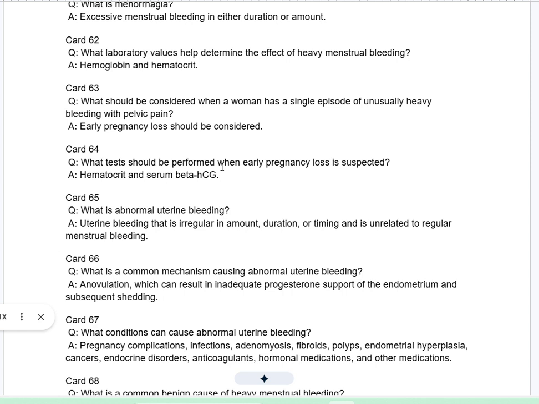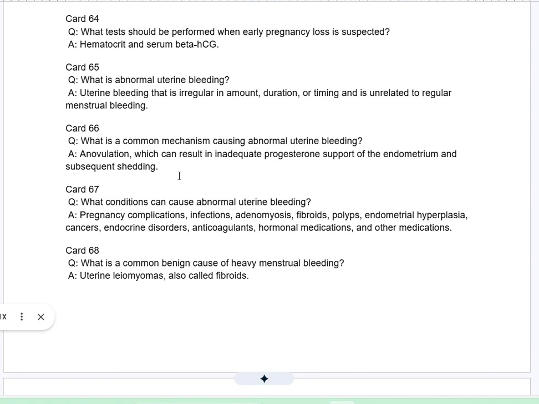A. Early pregnancy loss should be considered. Card 64Q. What test should be performed when early pregnancy loss is suspected? A. Hematocrit and serum beta-HCG. Card 65Q. What is abnormal uterine bleeding? A. Uterine bleeding that is irregular in amount, duration, or timing, and is unrelated to regular menstrual bleeding.